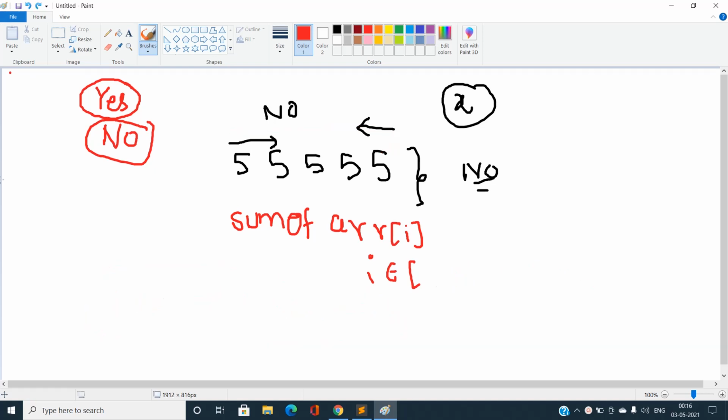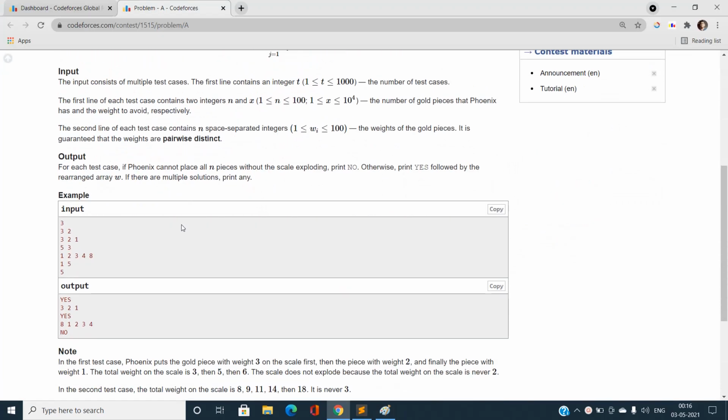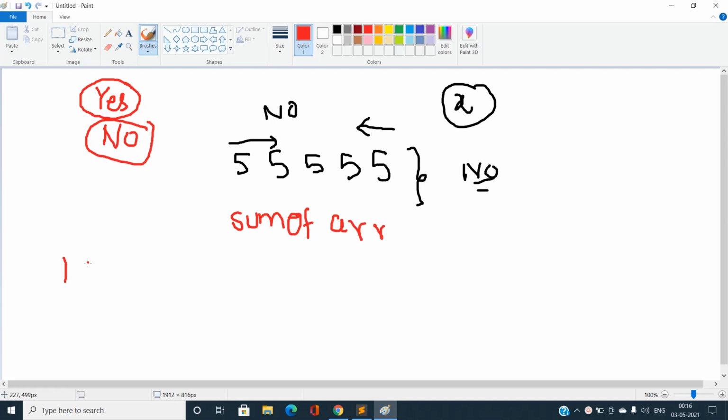And let us try to find out the general array that we can build up. You can easily see, if I sort the array, initially we will have the array like this: 1 2 3 4 8. If we have this array, and we try to find the prefix sums, like 1, 3, 6, 10, and then 18. At this step you can see I am getting the value exactly equal to this x. I need to avoid this value. How can I avoid this value?